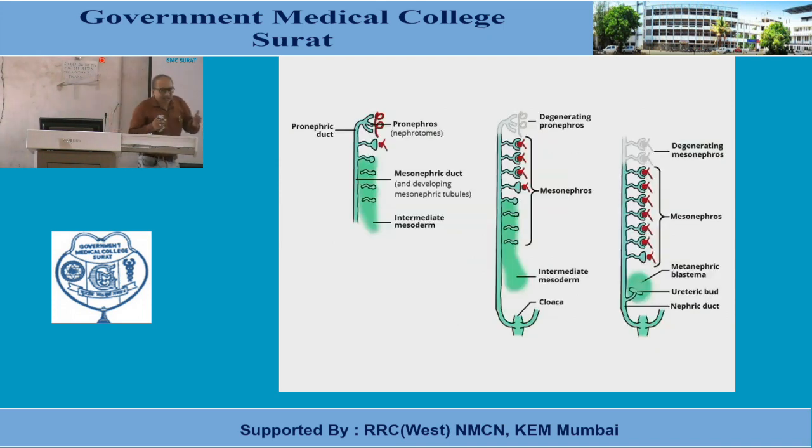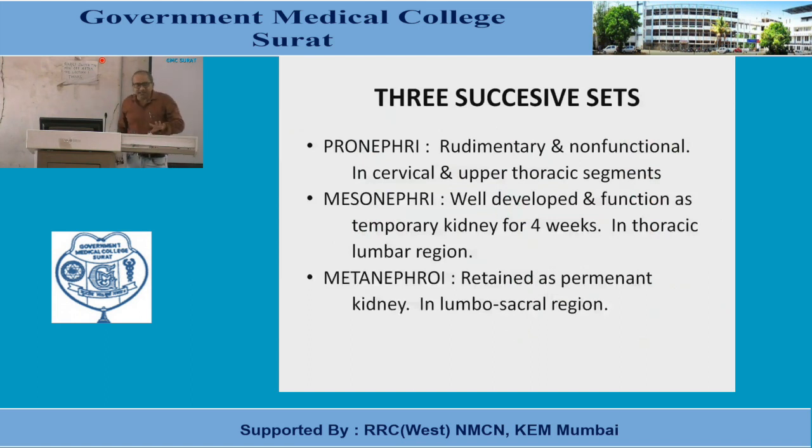As I told, a mesonephric kidney is an interim kidney, no doubt comparatively well developed, and it also functions as a temporary kidney for 4 weeks. It is developed in the thoracic and lumbar region, but it fails to fulfill the complex functional requirements of this human embryo. That's why it degenerates, and later on the third set appears, which is a permanent kidney, the metanephric kidney.